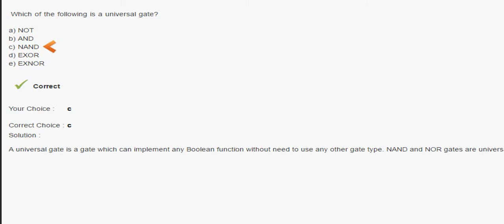Okay, this is the basic question from logic gates. We have to represent how NOT gates, AND gate representations, NAND, XNOR, XOR work.